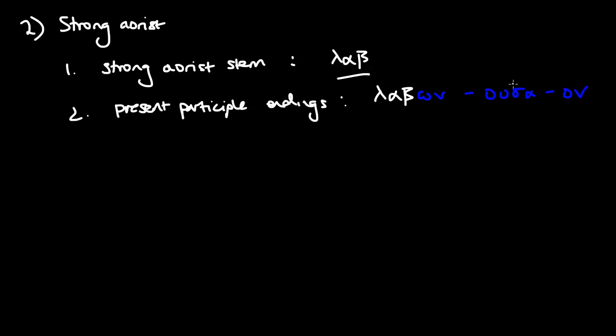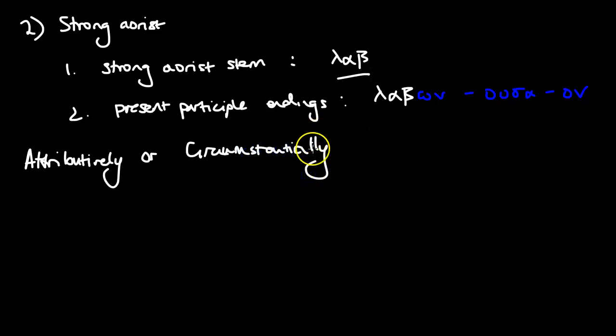So the aorist participle, just like the present participle, can be used attributively or circumstantially. I wouldn't get bogged down in what each of these terms mean, to be honest.